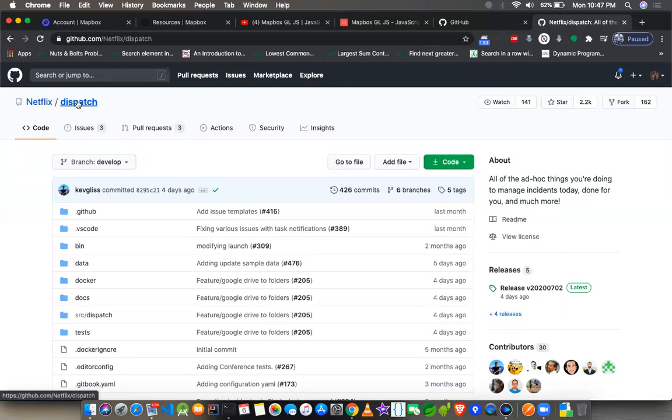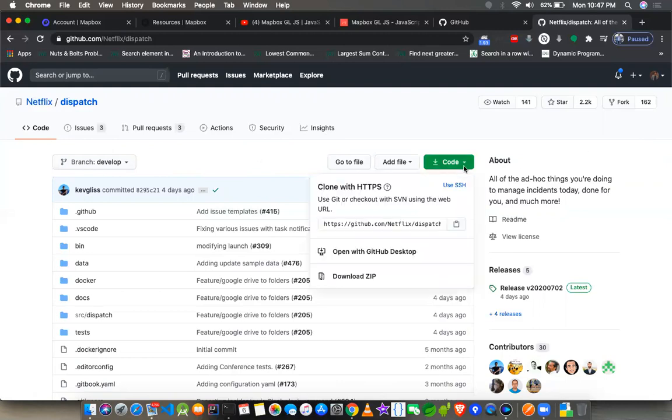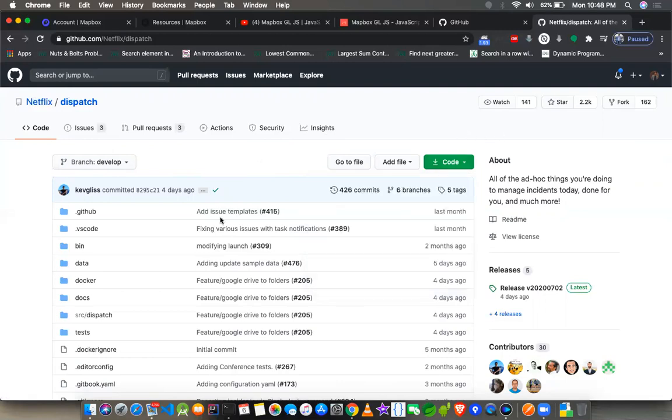Now the way you would work on this would be not directly taking this code. If you want to contribute to it, there are two ways to proceed. If you want to use this project, you can just go ahead and download it from here, download zip, or you can just clone it. But if you actually want to make some change, you wish to work on this project for your own good, you want to make some further additions to it, you may have some other things which you want to modify, and you feel that this can be shared across and even implemented in the main project that we are working on, then what you have to do is, there is a